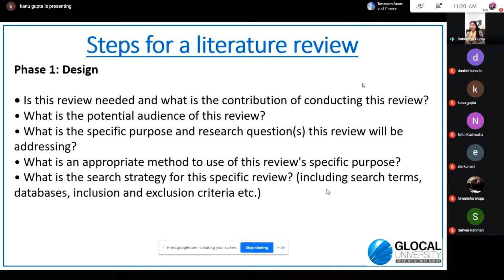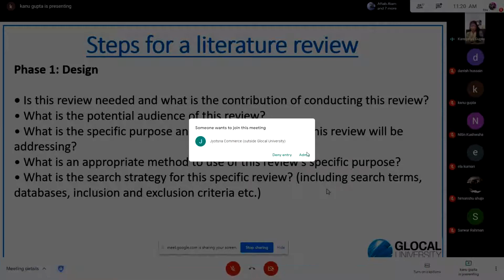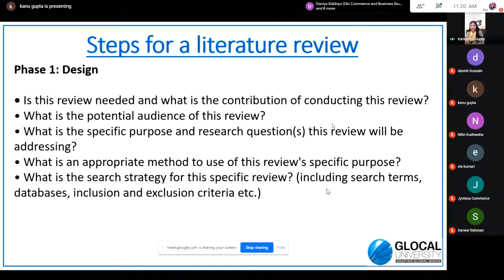Who will be the potential audience of this review? For whom are you doing this research? Will the policymakers get benefited? Will the common society get benefited? The managers, the practitioners, the bureaucrats? What is your audience, right? Or you may be giving supporting evidence to the existing researchers. So you have to find out the potential audience who would be using your review further and building up their research based on this type of review.